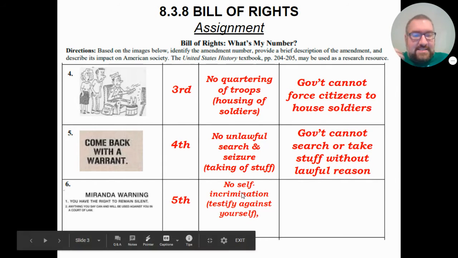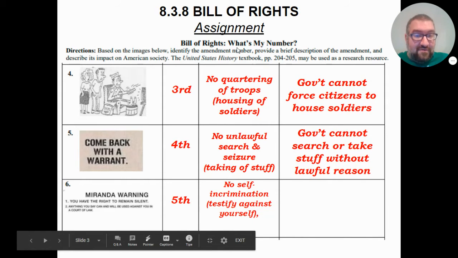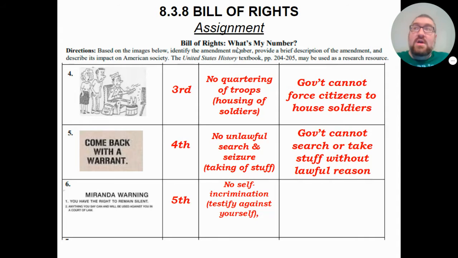That means testifying against yourself. The government cannot force you to do that. The government cannot force you to give evidence against yourself. And this is a very important procedure because before this, certain governments were allowed to torture people until they confessed. Except if they're torturing you, you'll confess to make the torture stop, not because it's the truth. So this prevents self-incrimination.